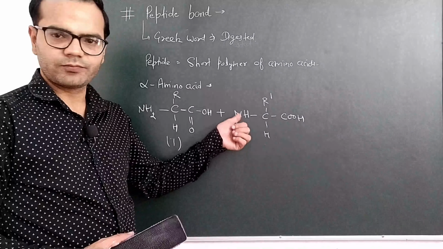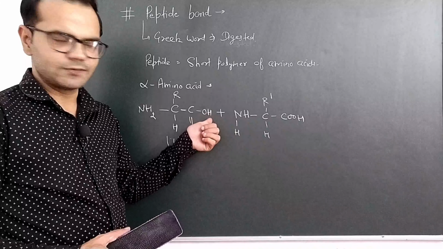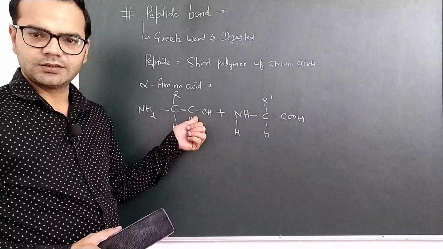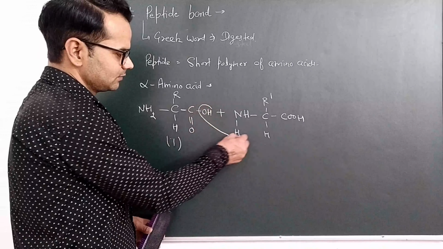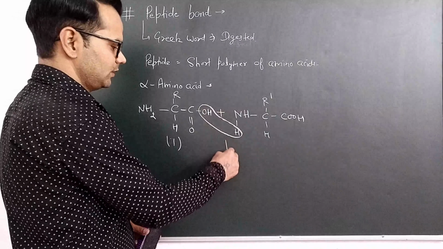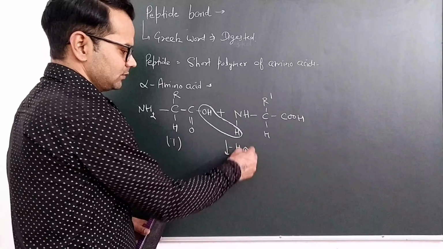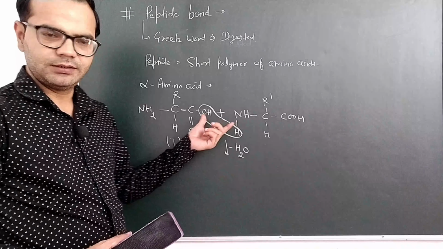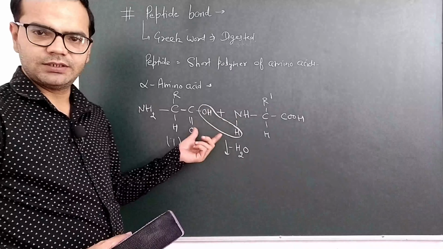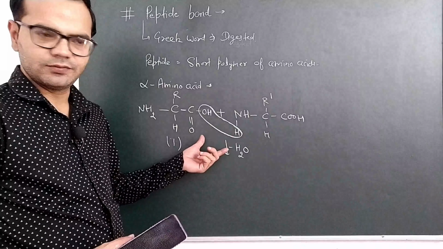H comes from the amine group and the hydroxyl group comes from the acidic part. So removal of water takes place, minus H2O. So both these structures will combine, meaning two amino acids will combine to form a peptide bond.